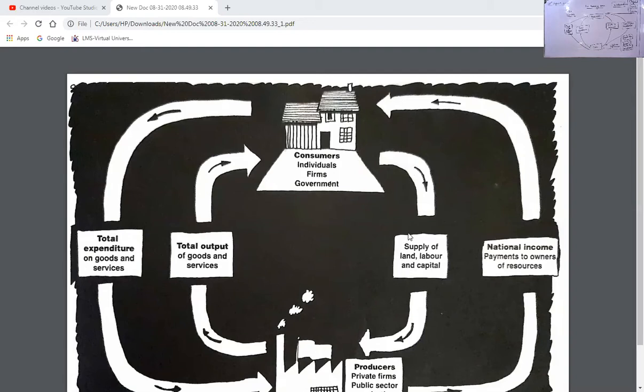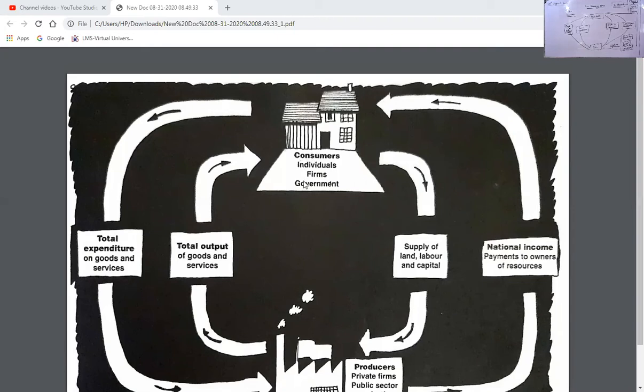All right. So these three or four factors are actually joining together as producers, private firms, or let's say the public sector. They are all combining in the firms. And these firms in return are moving upward. You can see the total output. So the firms receive the supply of land, labor, and capital, and together they make total output, known as GDP or GNP, which we will learn in our next lesson as well. So the total output of goods and services is coming back to the consumers or households.